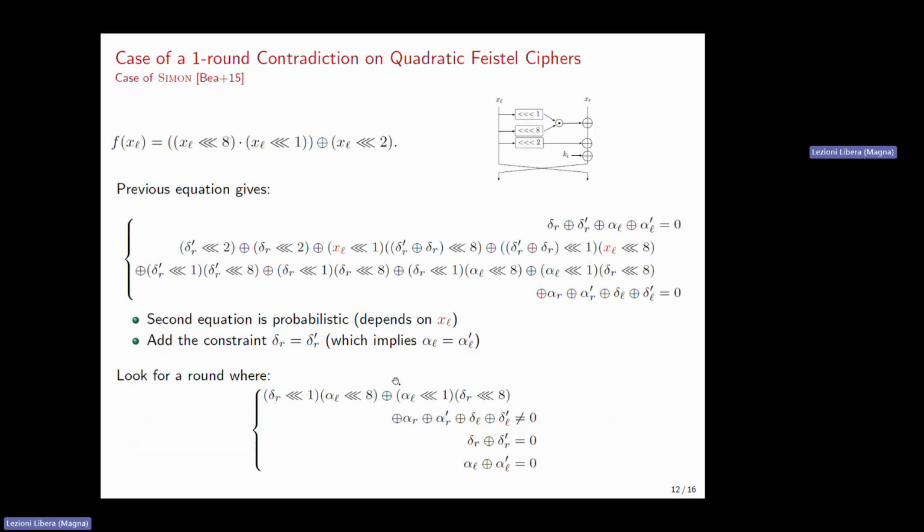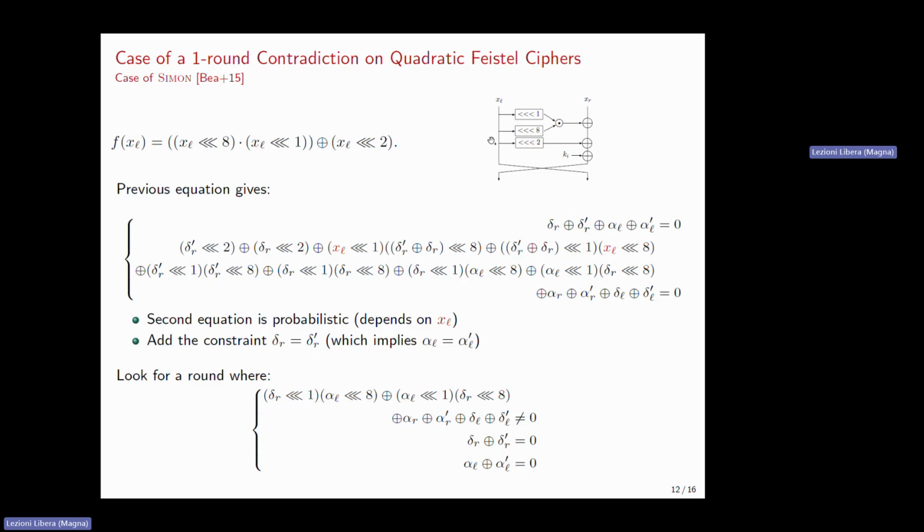However, not all Feistel are S-box based, so we wanted to study another type of cipher, and in particular here, the Simon family of block ciphers. So we started by applying the two previous equations to the F function of Simon, which is recalled here, and we obtained these two equations here. What we can see is that the second equation actually depends on XL, which is the value on the left branch of the Feistel. So this is a problem because we would like to be able to conclude that we have a contradiction without the knowledge of XL, the value, but only from the knowledge of the differences